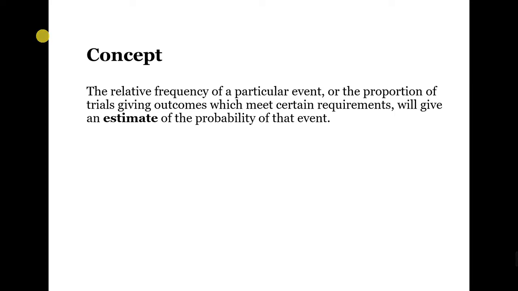Now, the larger the number of trials, the more reliable that estimate will be. This is also the empirical or frequency approach to probability. Remember that empirical means based on observation or experience.